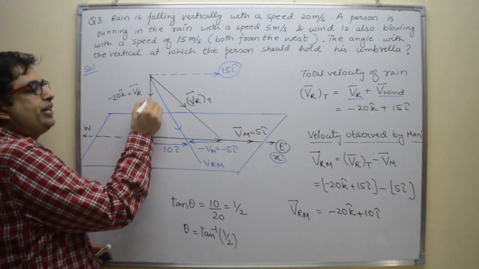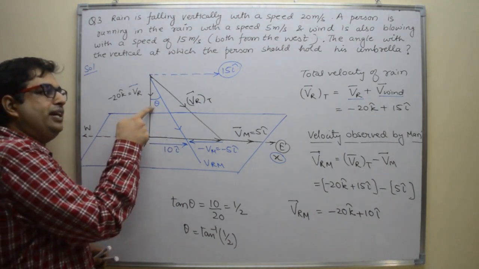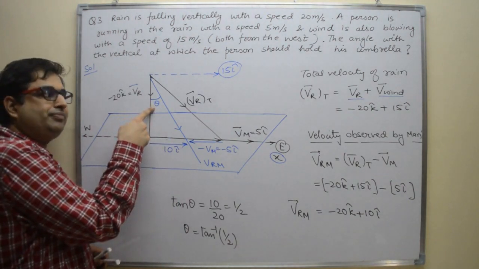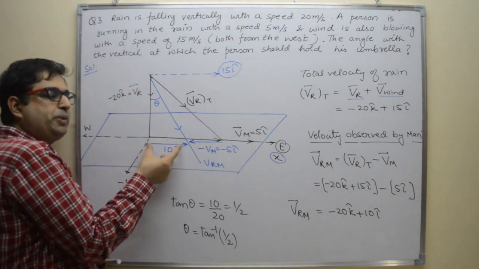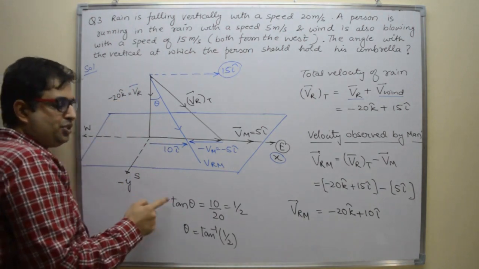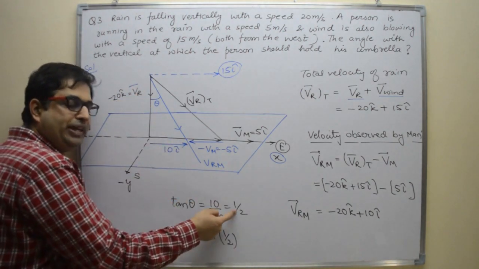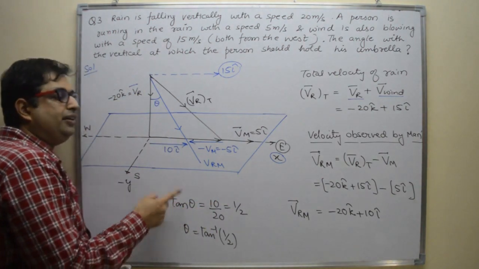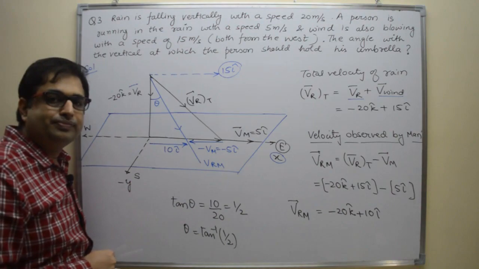They are asking what is the angle made by umbrella with vertical. So angle we have to find out, this theta. So tan theta is what? Perpendicular upon base. What is perpendicular? 10 and base is 20. So tan theta is 10 divided by 20, that is 1 by 2. So angle with vertical is tan inverse 1 by 2, right?